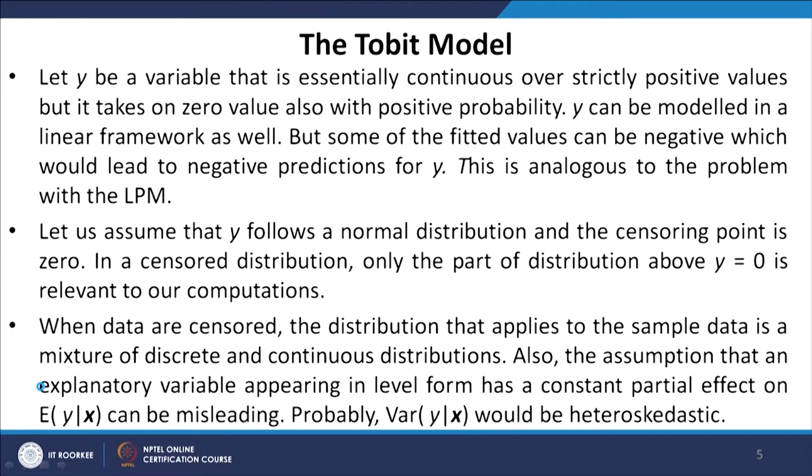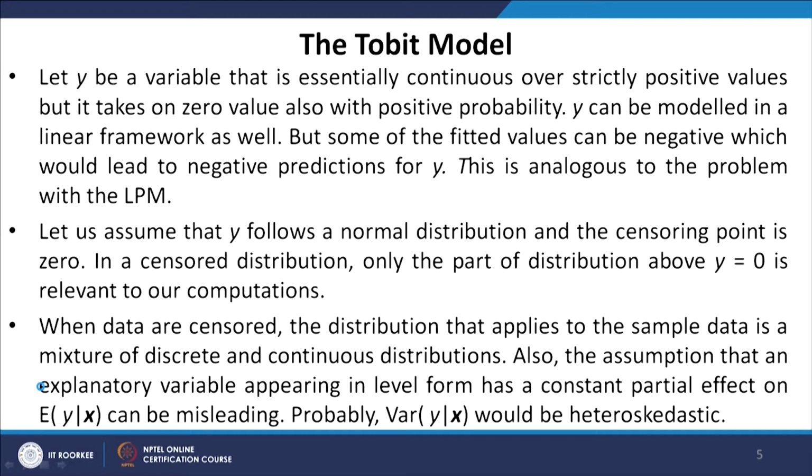So, let y be a variable that is essentially continuous over strictly positive values, but it takes on the value 0 also with positive probability. Y can be modeled in a linear framework as well, but some of the fitted values can be negative, which would lead to negative predictions for y. This is a problem similar to the one we encountered with the LPM or linear probability model. So, let us assume that y follows a normal distribution and the censoring point is 0.